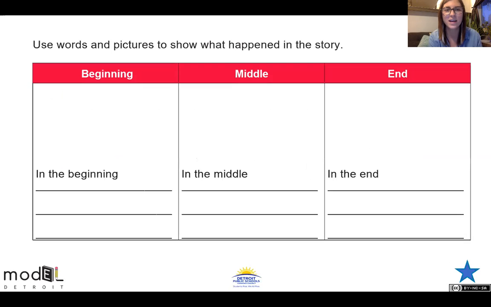When you are ready, though, you are going to be heading to this page, completing it, and then online learners, send a picture to me or your teacher, Miss Lane. And kids in the classroom, please behave for the sub. And I would like you guys to complete this. Since we already have the sentence frame, you don't have to rewrite the sentence frame. In the beginning, tell us what happened. In the middle, tell us what happened. And in the end, tell us what happened. We also want to see a picture.